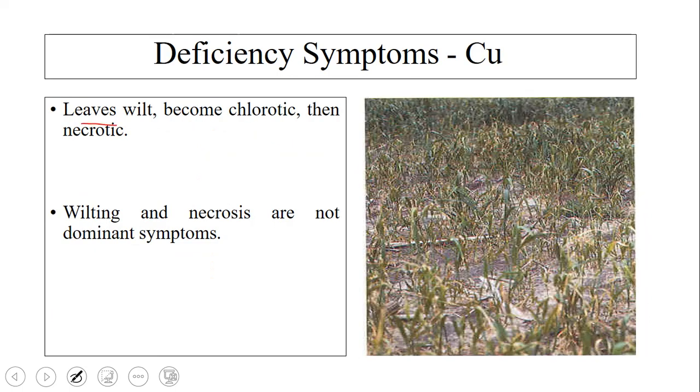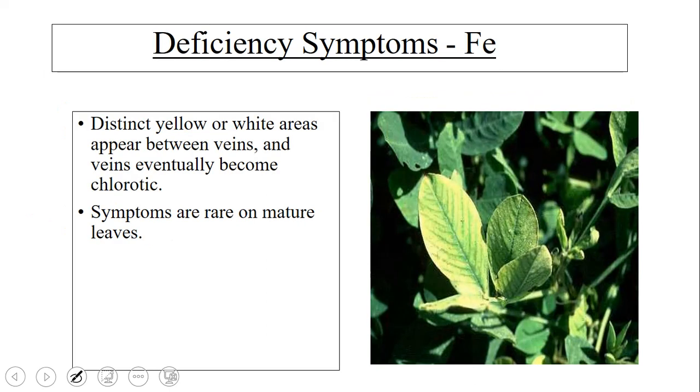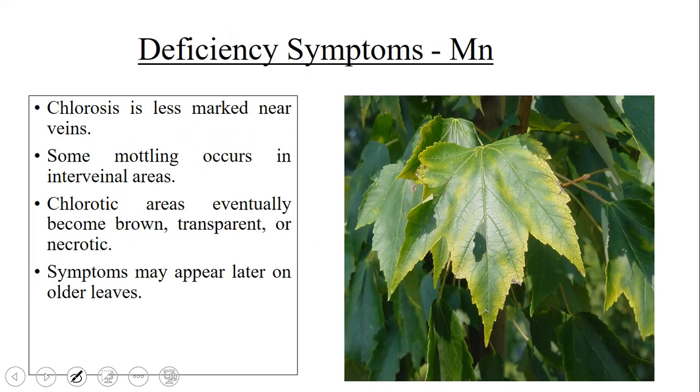Of copper: leaves wilt, they die, become chlorotic and necrotic, though wilting and necrosis are not dominant symptoms here. And iron: here distinct yellow or white areas can be found between the veins, and symptoms are rare on mature leaves since we find them on the new leaves. And manganese: we can see chlorosis is less marked near the veins. Mottling means you can see an insect-eating type of symptom in the plant, and chlorotic areas eventually become brown, transparent or necrotic. Symptoms may appear late on the older leaves.